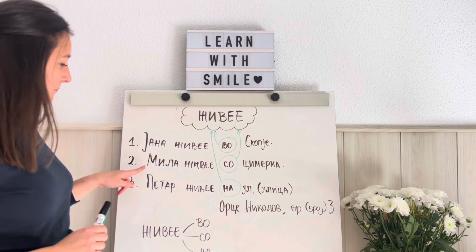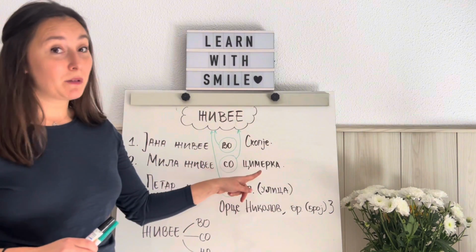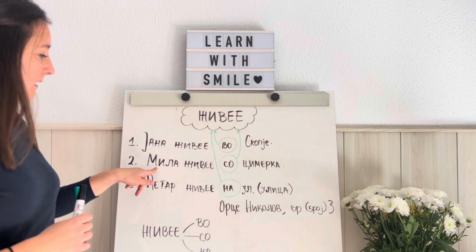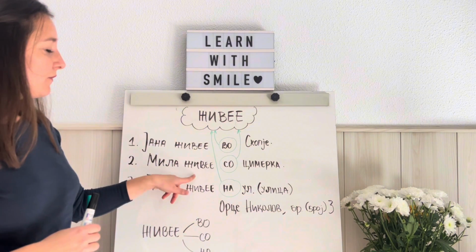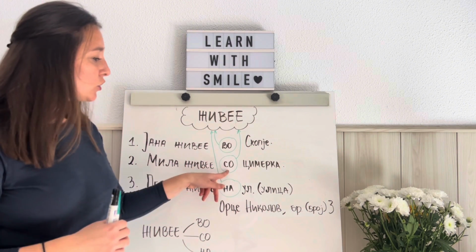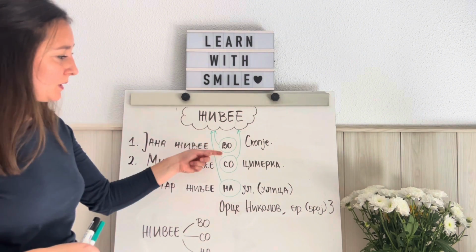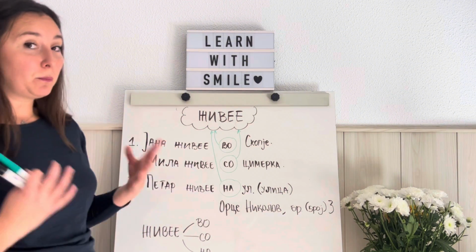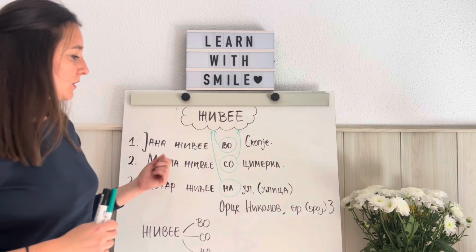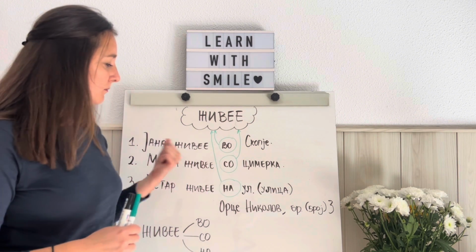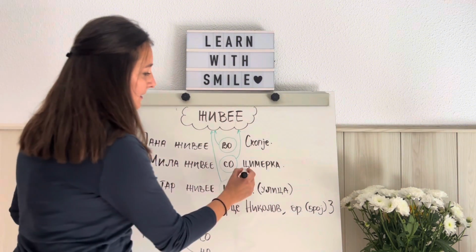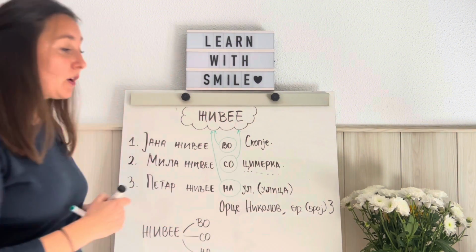Next sentence is Мила живее со цимерка. Мила is another person, also feminine, female. Мила живее, so she lives. Мила живее, Мила lives. Со цимерка. So we see that we have used here another preposition. Со means with. So Мила живее со, Мила lives with what? With whom? Цимерка. Цимерка means a roommate.